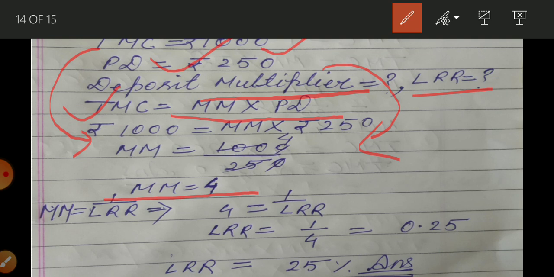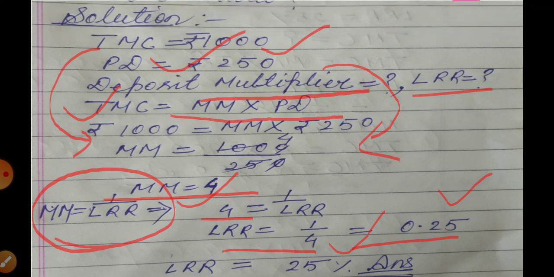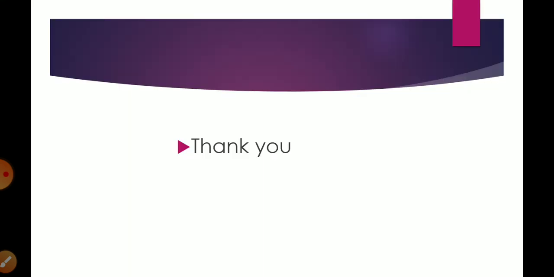Now what is the legal reserve ratio? So money multiplier is equal to 1 upon LRR. Now we have the value of money multiplier, so we will write here 4 equals 1 upon LRR. So when we do the calculation, it will be 0.25. In percentage it is 25%.